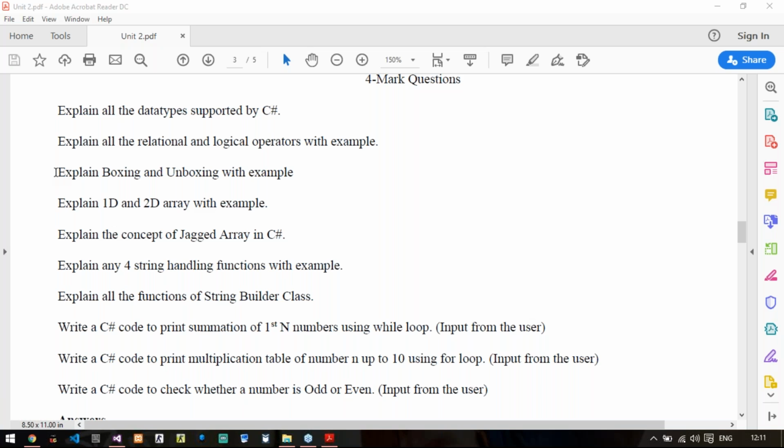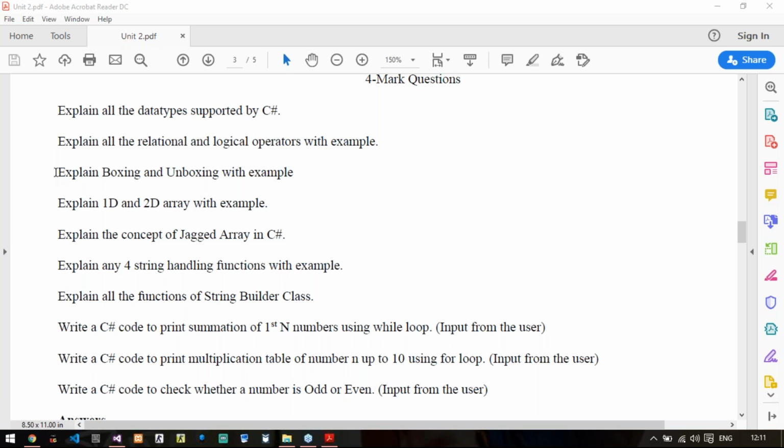Then 1D and 2D array. Explain what a 1D array is, and give one example of how to declare it using its syntax. Again explain what a 2D array is, give its syntax and then give one example. So only three lines for each. It is more than enough.